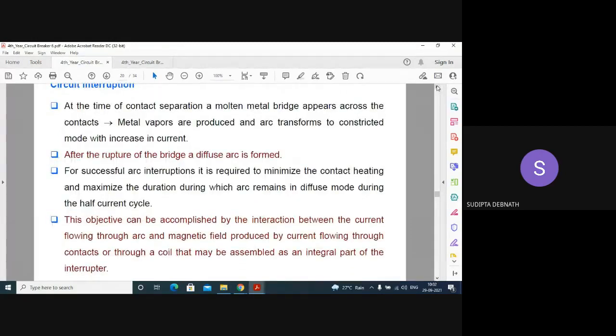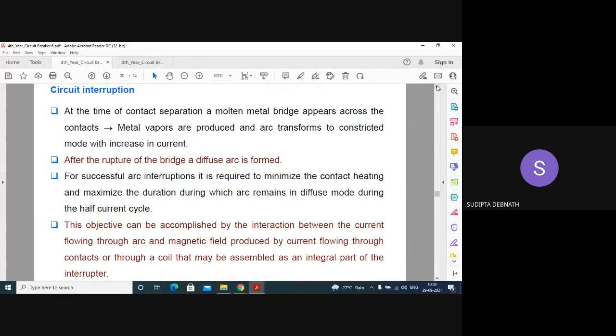Now current interruption. At the time of contact separation, a molten metal bridge appears across the contacts. Metal vapors are produced and the arc transforms into constricted mode with increase in current. Because it is the metal vapors that act as the medium between the moving contact and the fixed contact. They are emitted from the contact surfaces, the electrodes. After the rupture of the bridge, a diffused arc is formed.